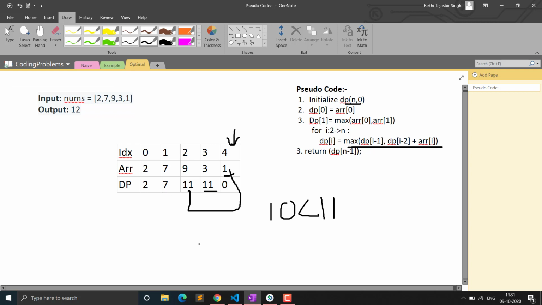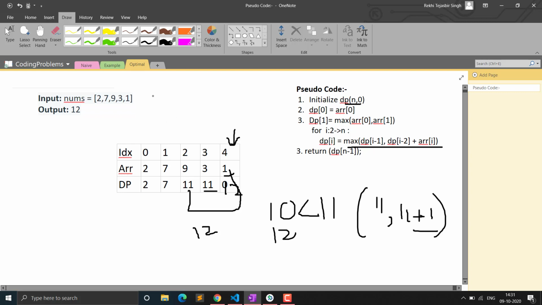So now at this point our profit will be 12. You can see our profit will be 12 because dp of i minus 1 is 11, and we will be checking the maximum. So dp of i minus 2, that will be again 11 plus the current value, that is 1. Out of both, 12 will be the maximum, so we'll be filling 12 here.